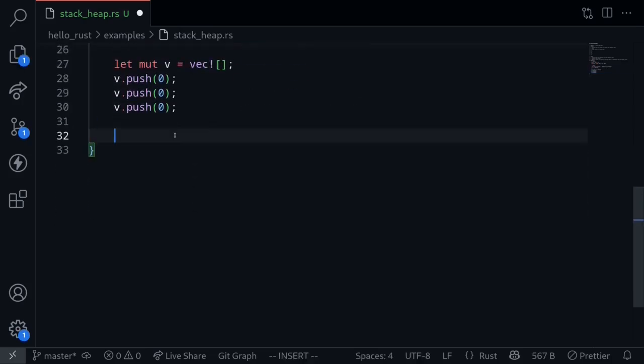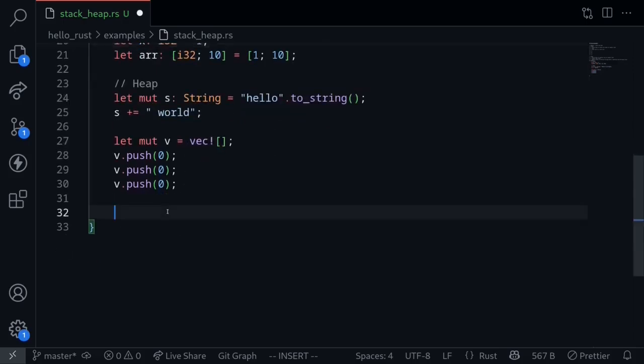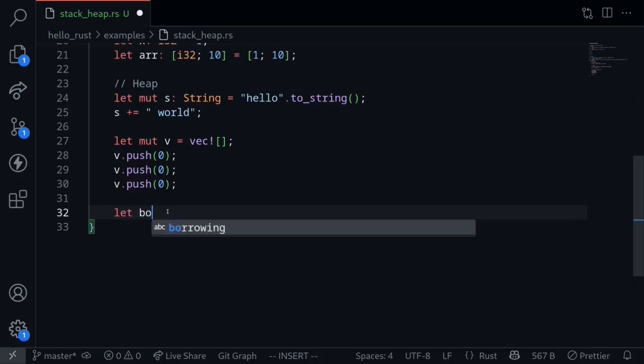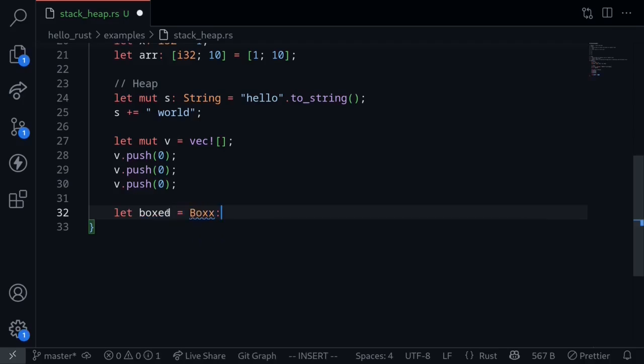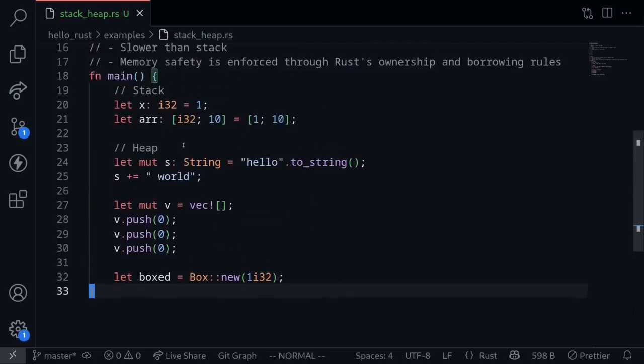And finally, we can force any data type to be stored on the heap. Here we set that the i32, the variable x, is stored on the stack, since the size of the i32 is known at compile time. But we can tell Rust to store it on the heap by using a Box. The way we do this, let's say b is equal to Box::new, and then inside here, we'll put in our data. Let's put in 1 i32. This will put the i32 value on the heap. If you did not wrap this in a Box, then the i32 will be stored on the stack. So these are some examples of data types that are stored on the stack and on the heap.